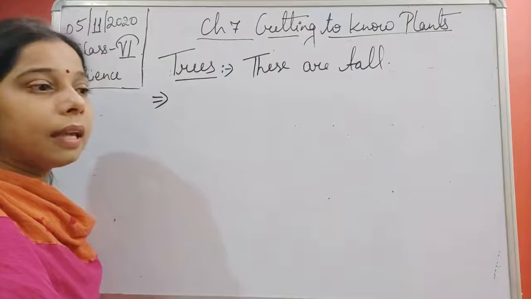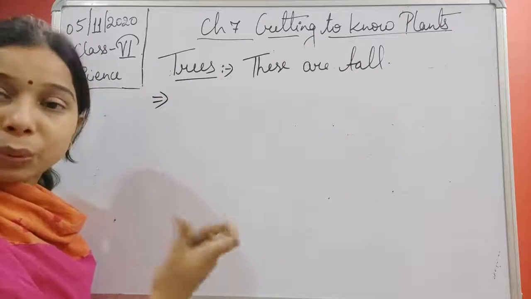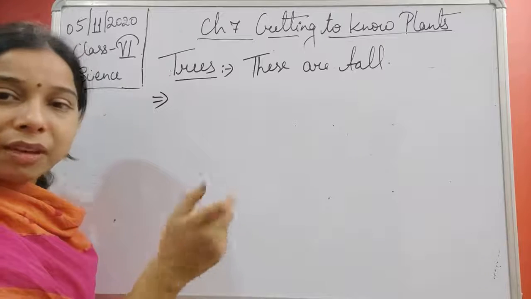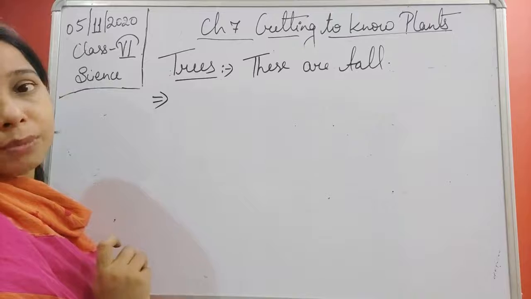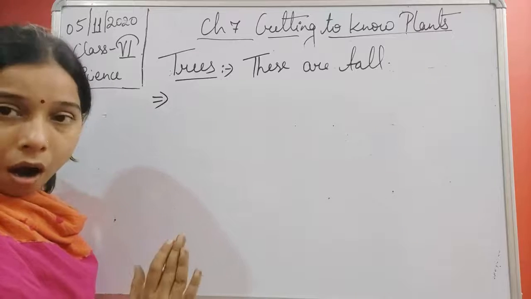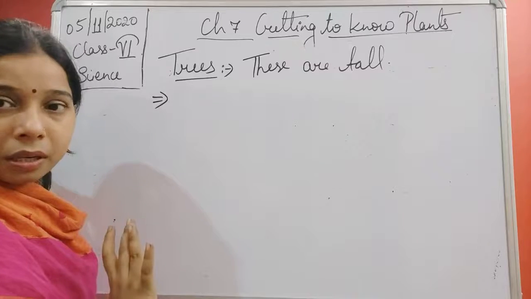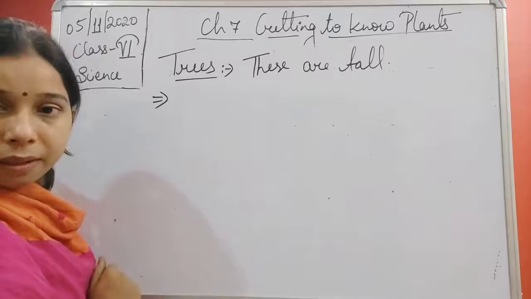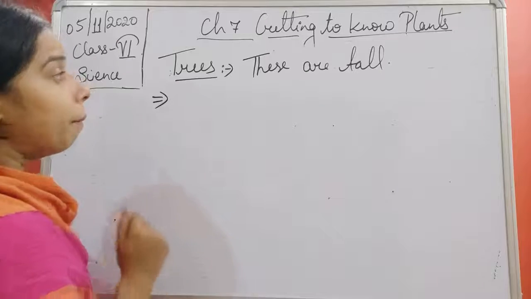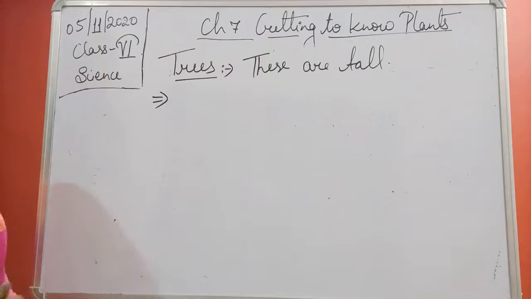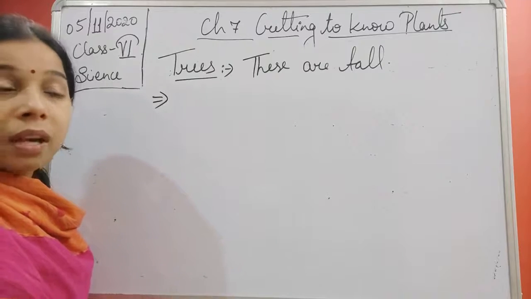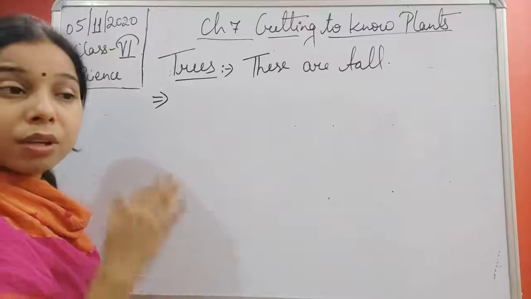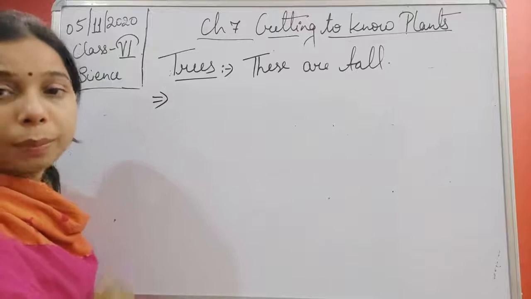We have seen that in herbs the stem is green in color, flexible and tender, right? In shrubs, we have seen that they are hard, they are woody, but the thickness is missing. But in trees, students, it is a hard, thick, woody stem. So it has all the properties.